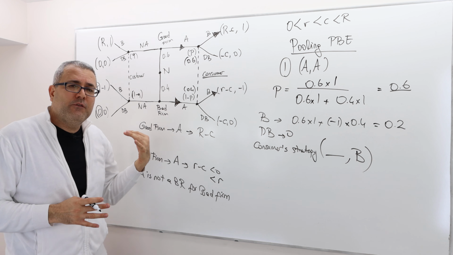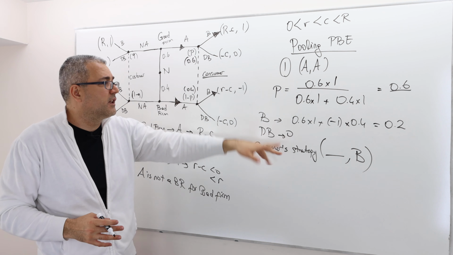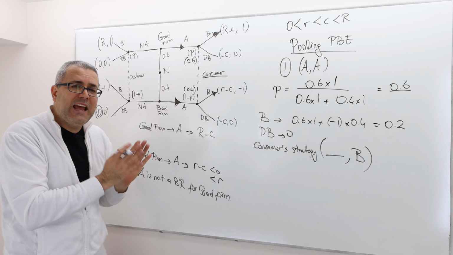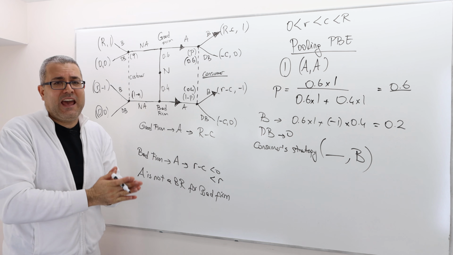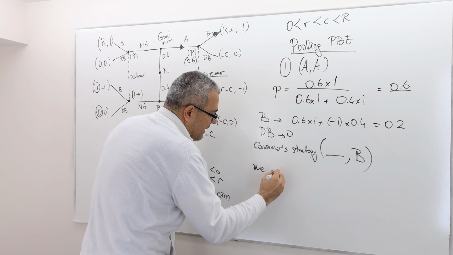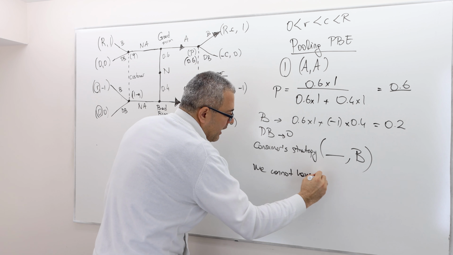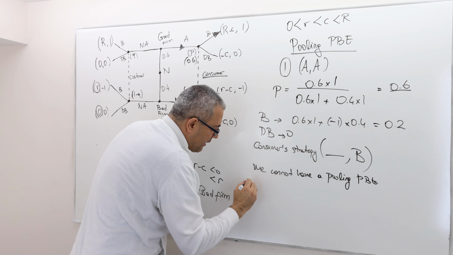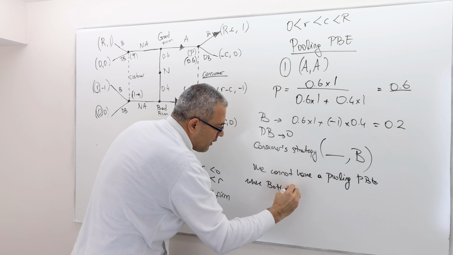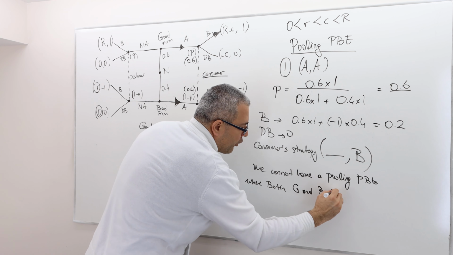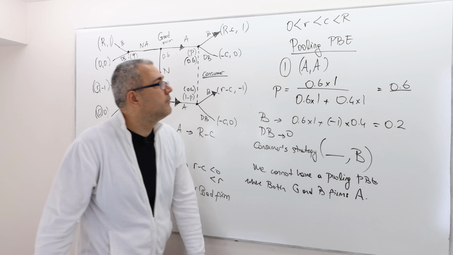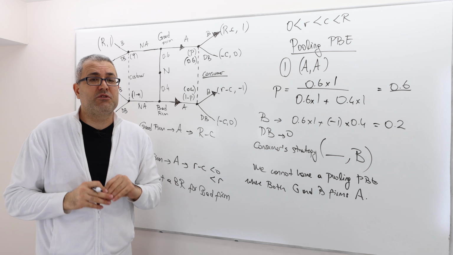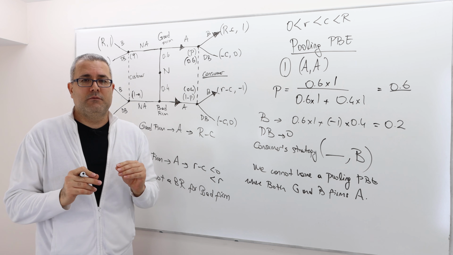So you don't really have to calculate the rest of the strategy profiles, P's and Q's. Just leave all the calculations there, because I now realize that we cannot have a pooling perfect Bayesian equilibrium where both good and bad firms advertise. AA can never be a part of a perfect Bayesian equilibrium strategy profile. That's the conclusion.